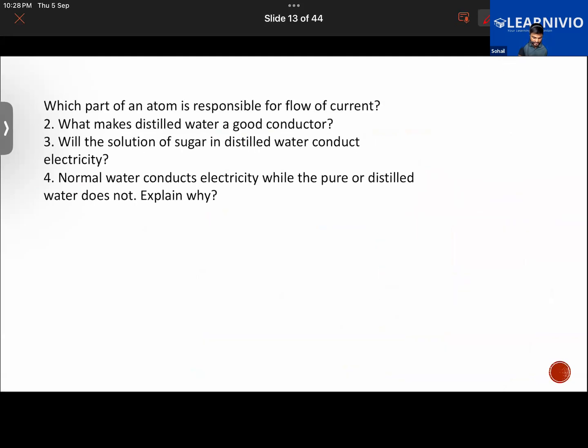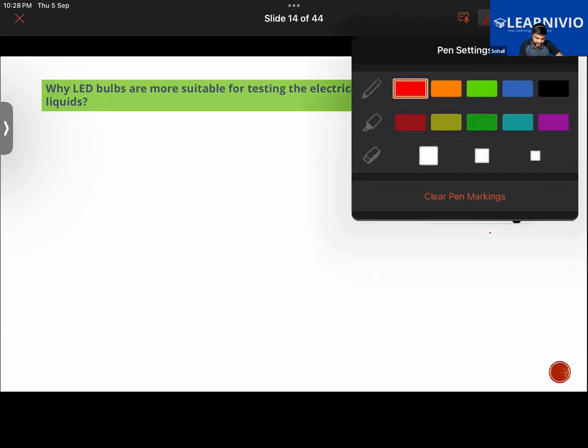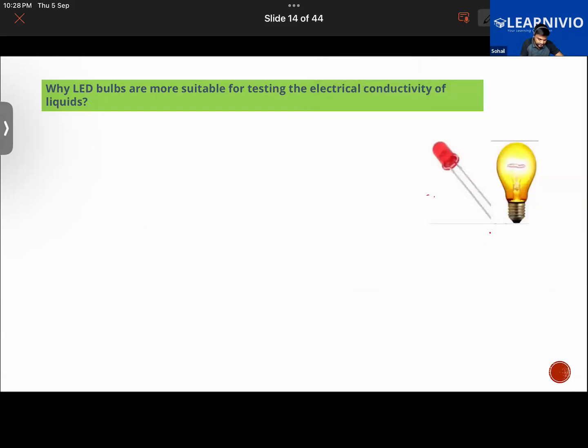Then we have one more thing to be discussed: why LED bulbs are more suitable for testing the electrical conductivity of liquids. Who will tell me the full form of LED? Light emitting diode. I asked the full form. Light emitting diode. Okay, now.